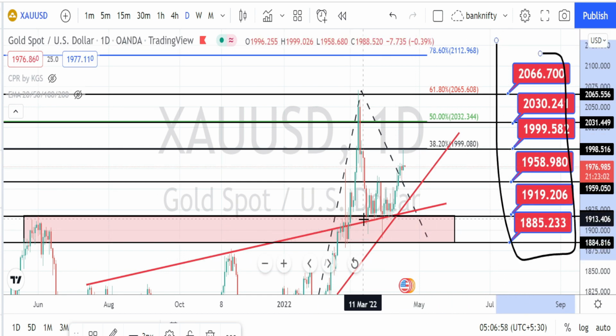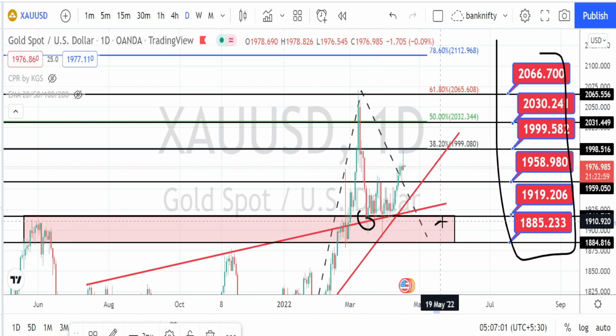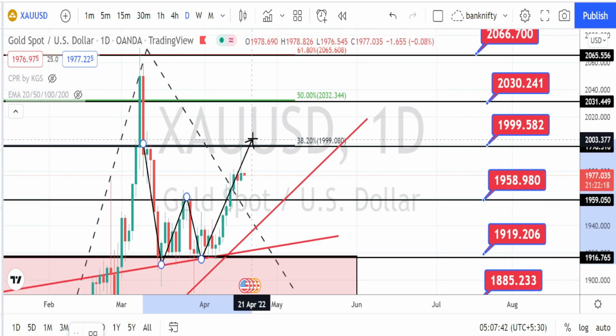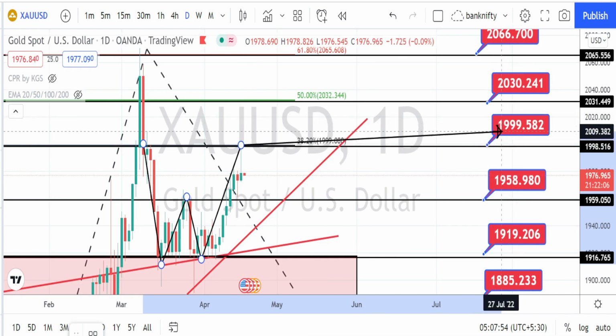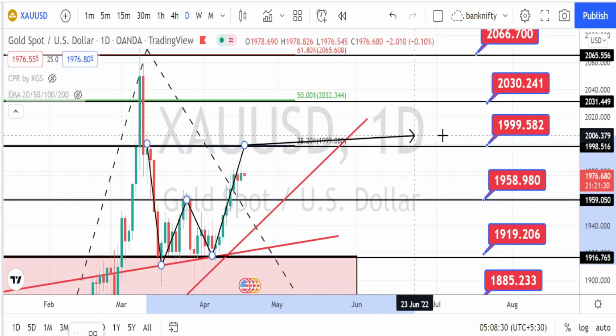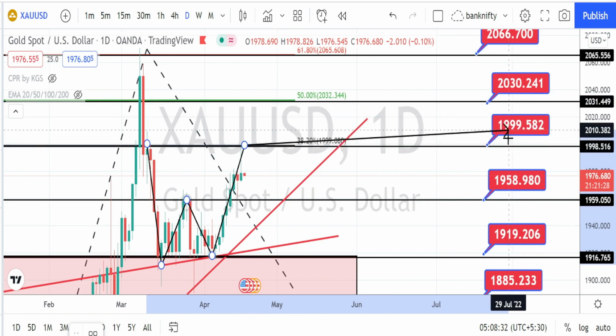Currently the price action has taken support on this trend line and this support zone, and it is in a very nice bullish trend. And when we look at the chart pattern formation, around at this level the price action had a consolidation, then it went on a bearish trend reversal, again went on a bullish trend reversal, again retracement, again it went all the way up and retraced up to the previous high of 2000. So when we look at the chart pattern formation, it has formed similar to one double bottom pattern, and also it has completed 100% retracement up to the level of 2000.